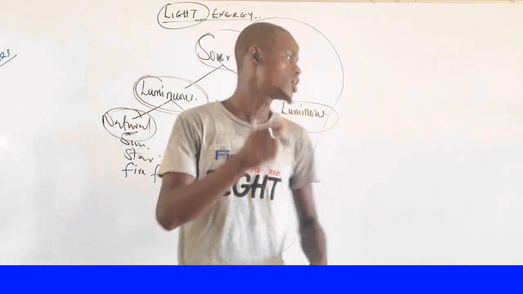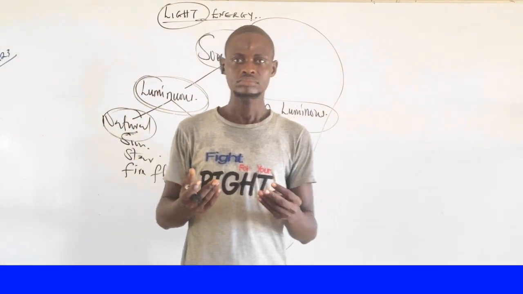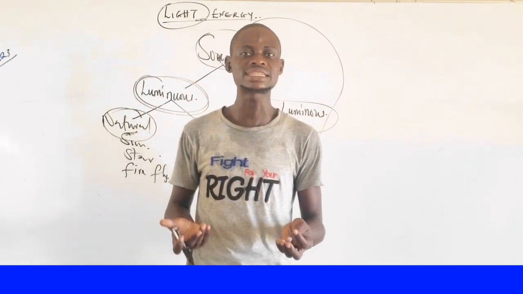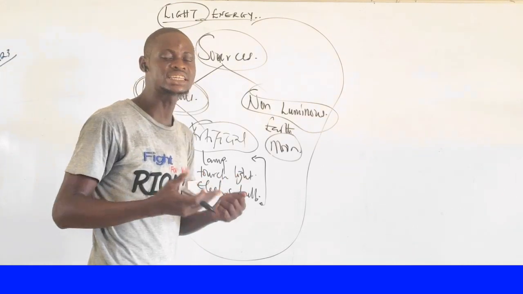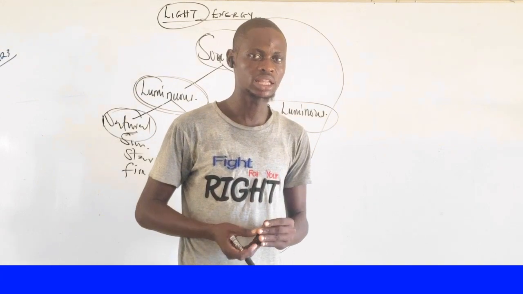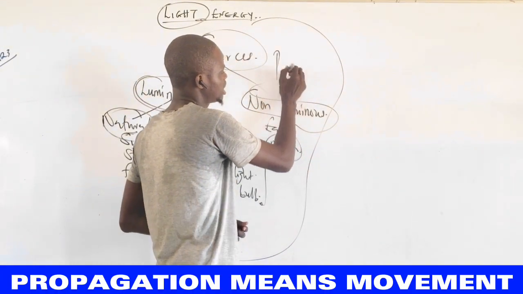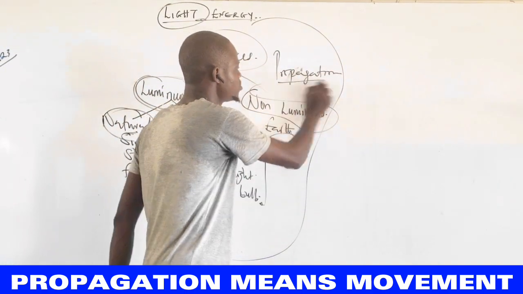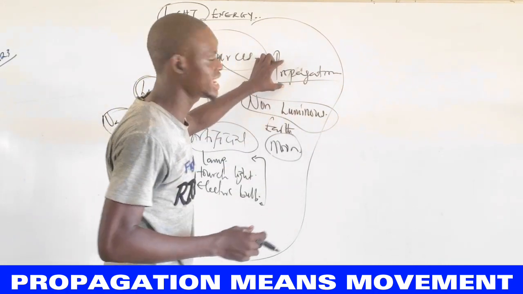Thank you so much. Now, another thing I'm going to be jumping to for today is that light energy must pass through a material. There are some materials that allow light energy to be propagated. So we're going to be talking about different kinds of material that can be used to propagate light energy. Are we together? When you hear the word propagation in physics, it simply means movement.